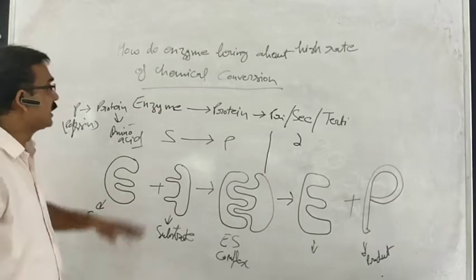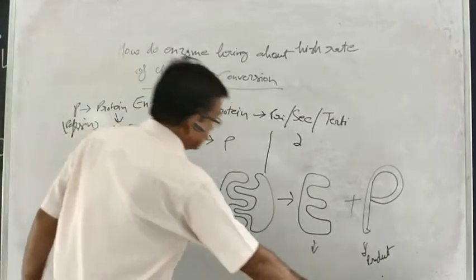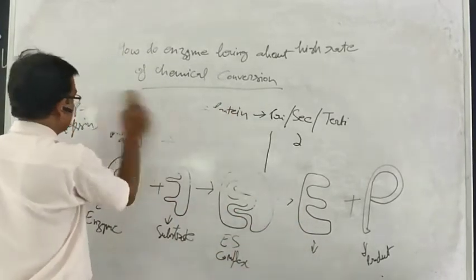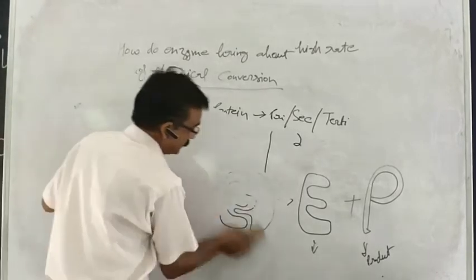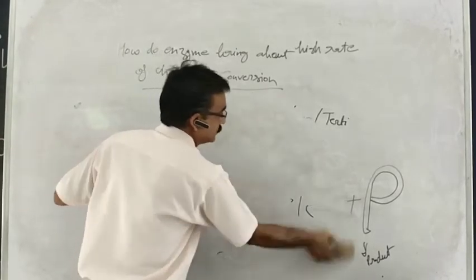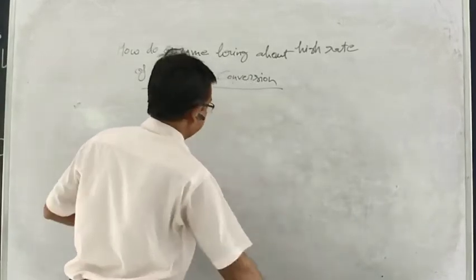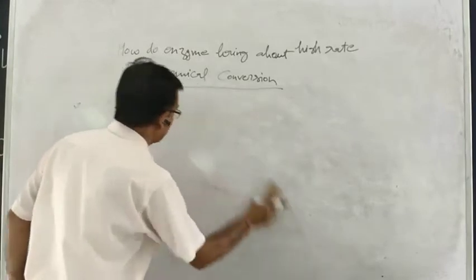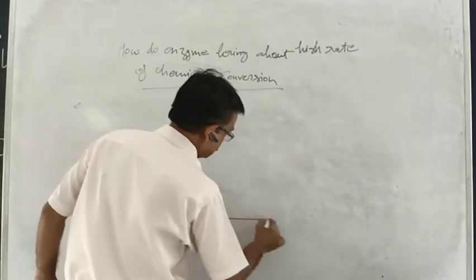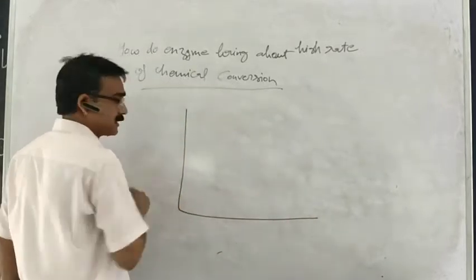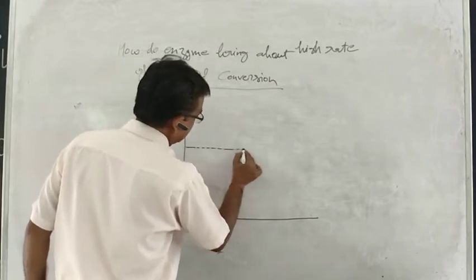Now the topic is how do enzymes bring about this high rate of chemical conversion? Let us see. This is a graph in which you are observing this is the substrate.